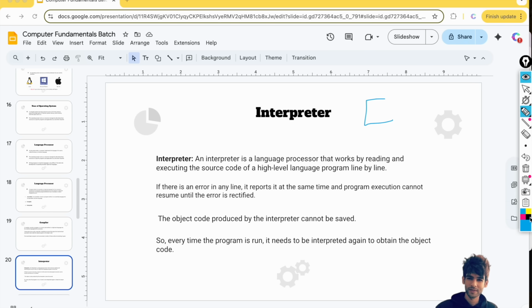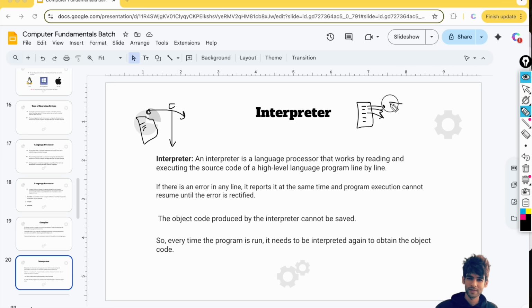So every time the program is run, it needs to be interpreted again to obtain the object code. What does that mean? We have written a Python program. Here, the interpreter will check for errors line by line. When we were using the compiler, we wrote the complete program, and only when we compiled it did we get to know that there were errors to resolve. But in the case of an interpreter, whenever you write any line, it will check for errors immediately. That's the main idea of an interpreter.